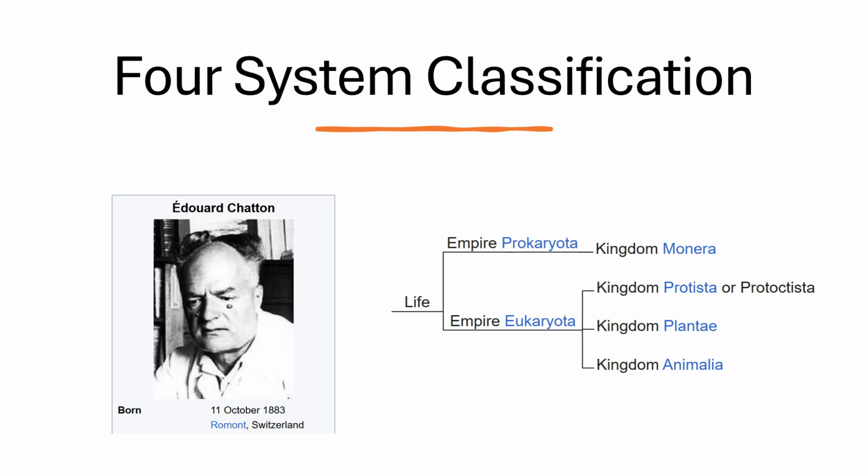If you don't know, prokaryotes are the individuals which do not have a distinct nucleus, and eukaryotes are the individuals which have a distinct nucleus. Prokaryotes included all the unicellular, microscopic organisms that did not have a distinct nucleus, and they were grouped into the kingdom Monera.